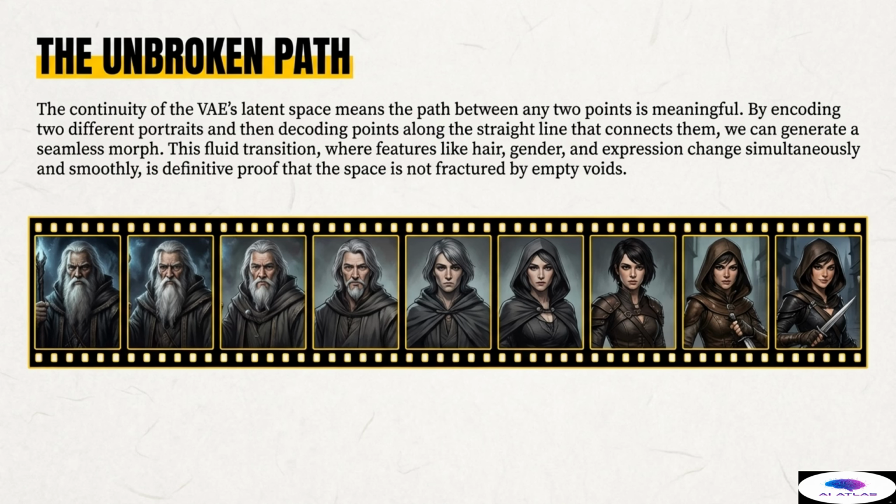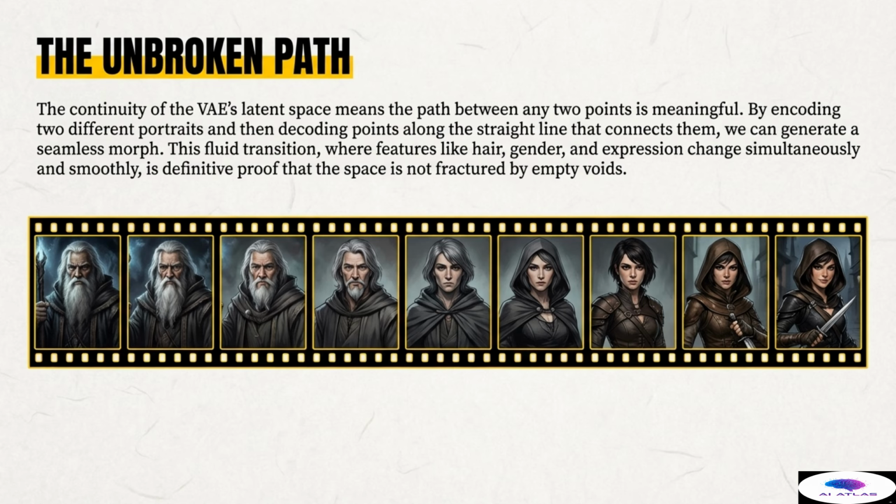Perhaps the most definitive proof of the VAE's success is the unbroken path, demonstrated through smooth interpolation. Since the continuity of the VAE's latent space is guaranteed, the path between any two encoded points is entirely meaningful. If we take the latent vector for portrait A and the latent vector for portrait B and decode points along the straight line that connects them, we can generate a seamless morphing sequence.